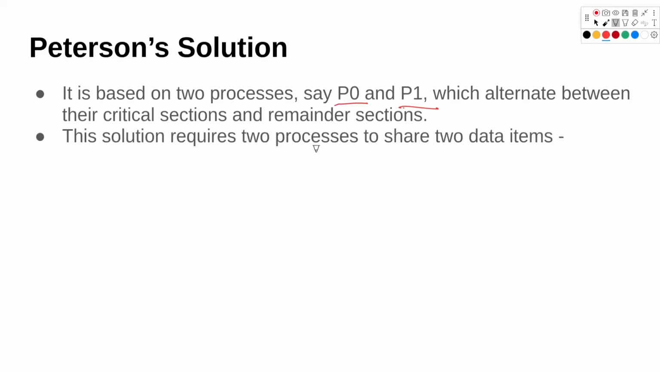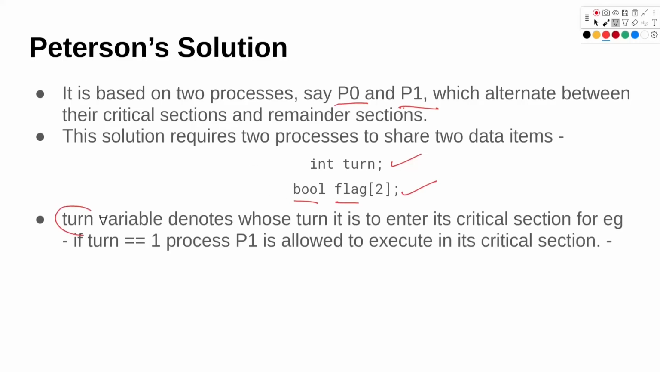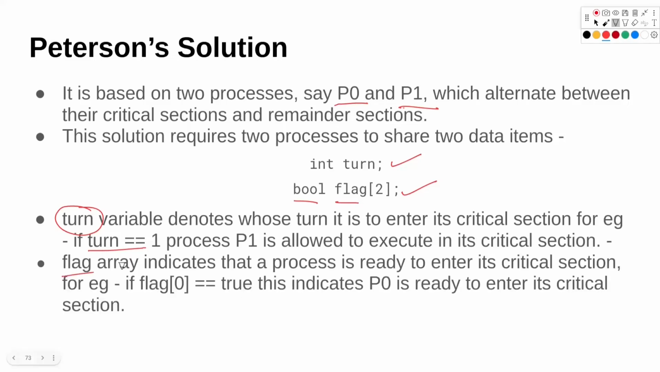We want to share some data items between these two processes. Those data items are a turn variable of type integer, and another one, an array of size 2 of type boolean, known as flag. We will understand the use of these variables when we look at the code of the solution. The turn variable denotes whose turn it is to get into the critical section. If the turn value is equal to 1, that means process P1 is allowed to execute the critical section. The flag array indicates that a process is ready to enter the critical section. So if flag of 0 is true, that means P0 is ready to enter the critical section.